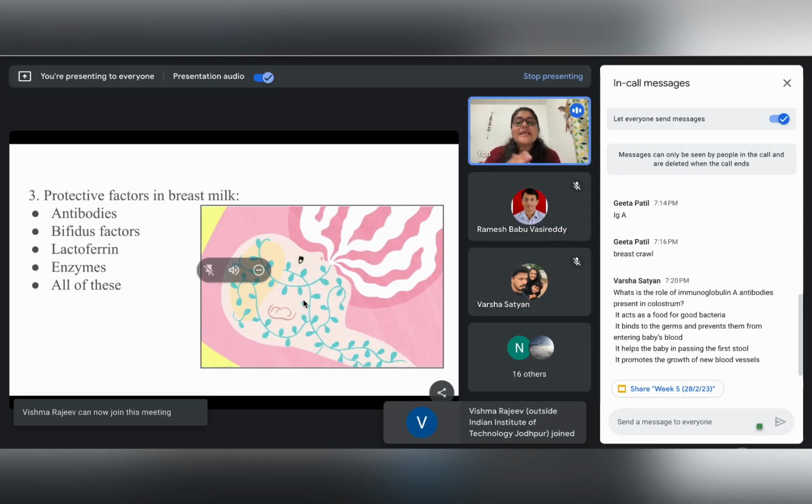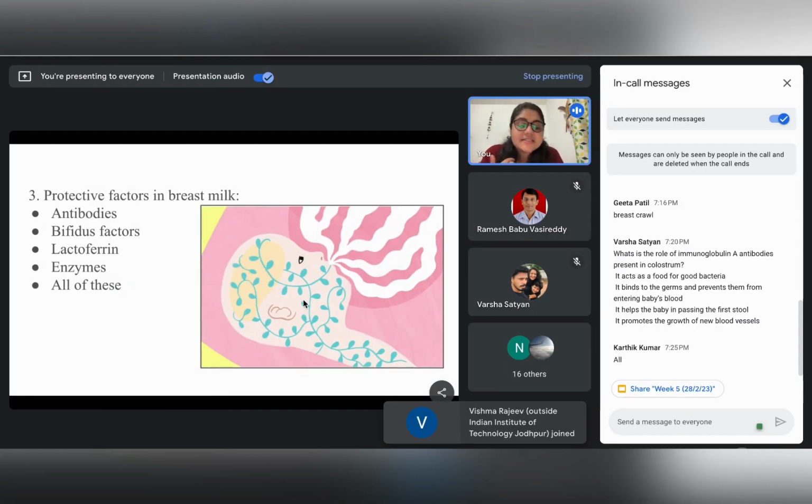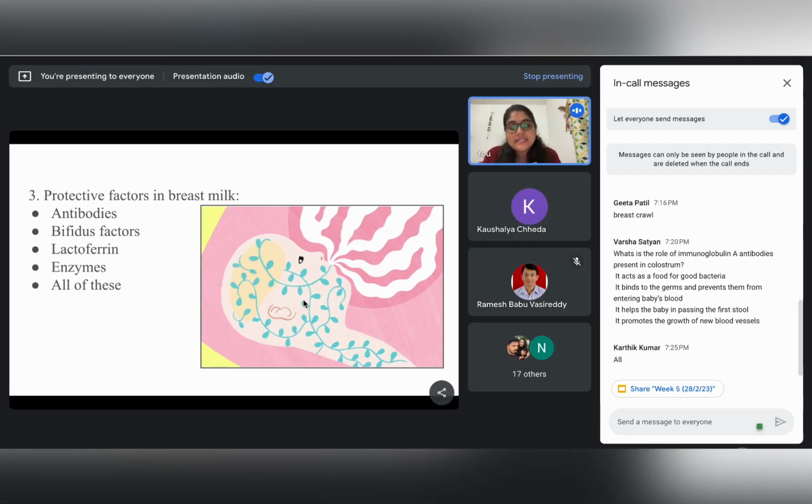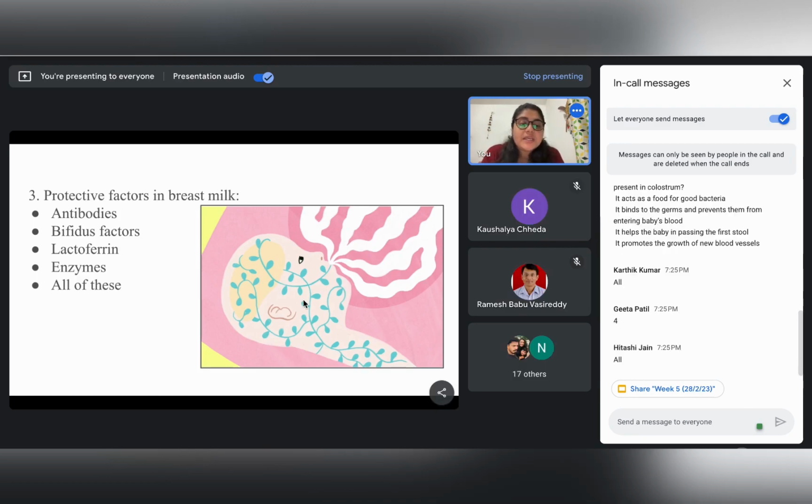We have the options: antibodies, bifidus factors, lactoferrin, enzymes, all of these. Yes, correct. So all of these is the answer.